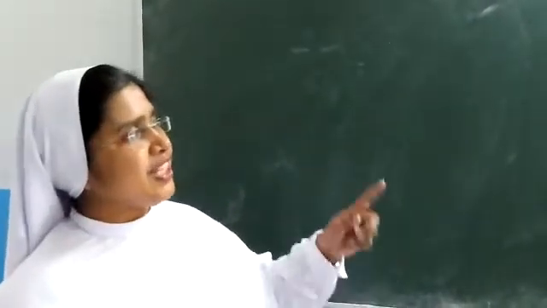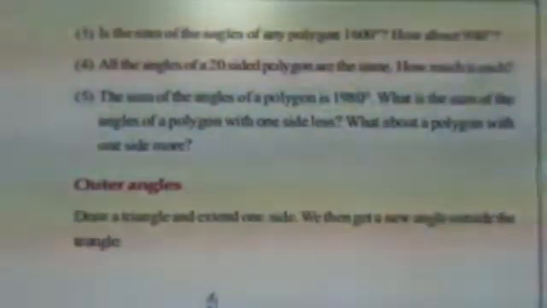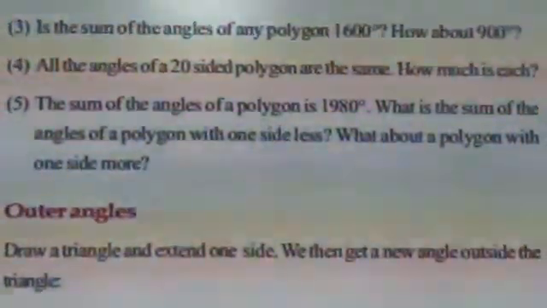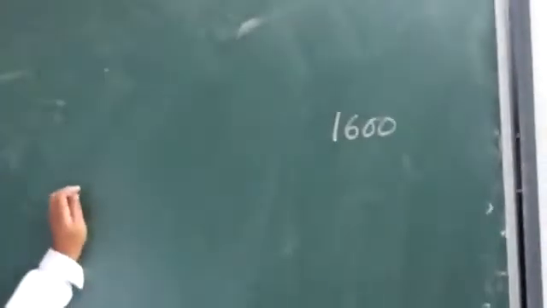Hey students, now you see the next question, third question on the board. Is the sum of the angles of any polygon 1600 degrees? How about 900? So now we have to find out, can the sum of the angles of any polygon be 1600 degrees, and what about 900? So the question is 1600, whether it can be the sum of a polygon.